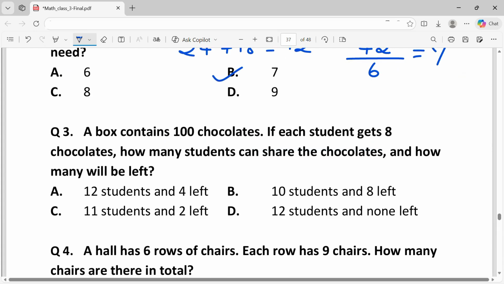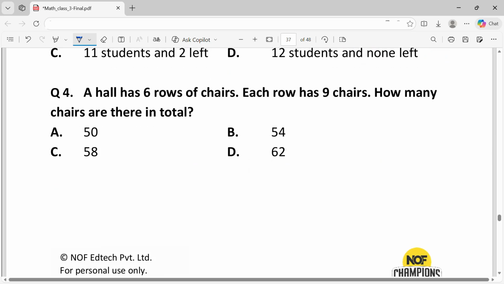Question 3. A box contains 100 chocolates. If each student gets 8 chocolates, how many students can share the chocolates and how many will be left? Dividing the total number of chocolates by the number of chocolates each student gets, that is 8. That leaves us with 12 and remainder as 4. So the answer is A, 12 students and 4 left.